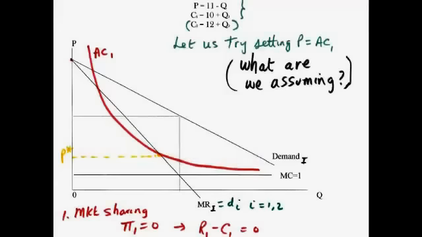We're now going to consider two alternative scenarios. The first scenario would be a potential entrant, firm 2, with a higher fixed cost, and the next scenario would be a potential entrant with a higher marginal cost. So we're going to first try the second firm having a cost C equals 12 plus Q, and then in the following scenario, firm 2 has a cost C equals 10 plus 2Q.